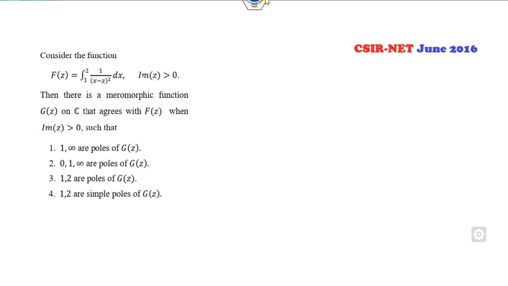Look at the next one. Consider the function f(z) such that f(z) is the integration from 1 to 2 of 1 over (x minus z) squared dx.